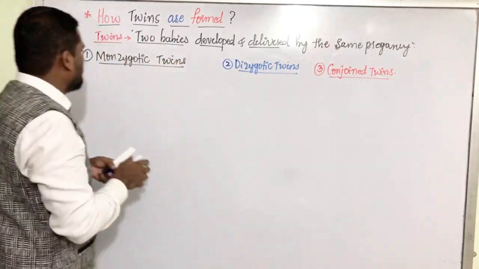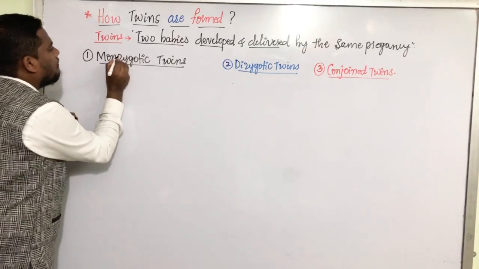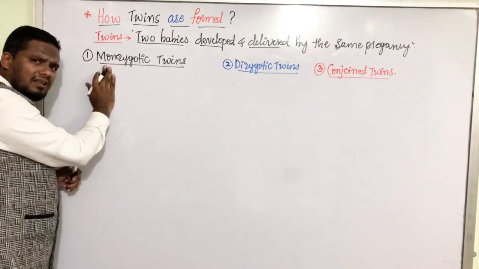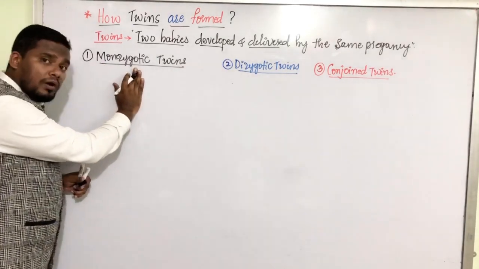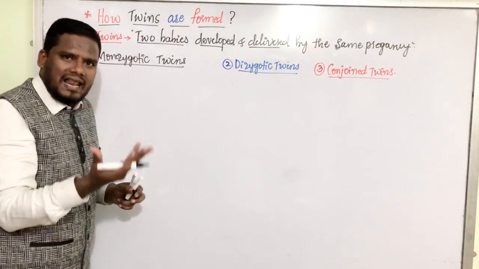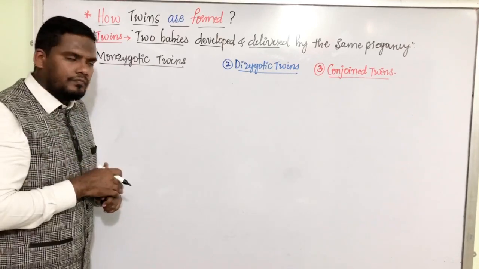First, we'll define them. The name itself is indicating: monozygotic. Mono means single. Zygote, we know what a zygote is. A zygote is a cell which is formed by the fertilization.